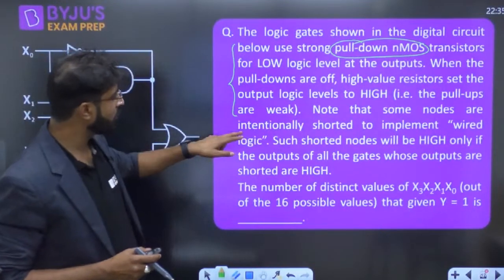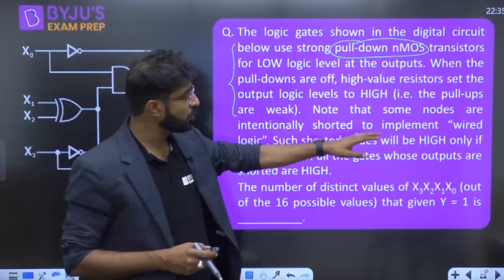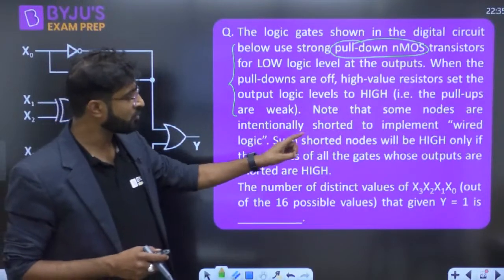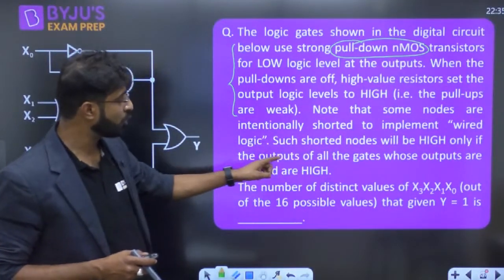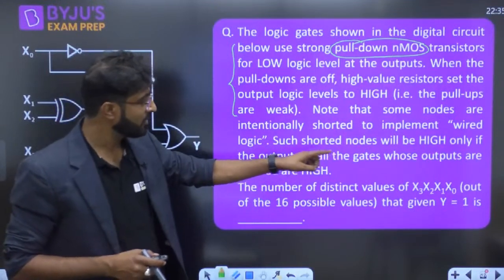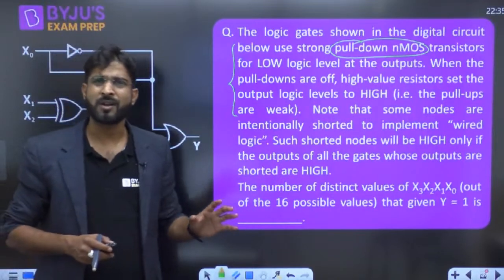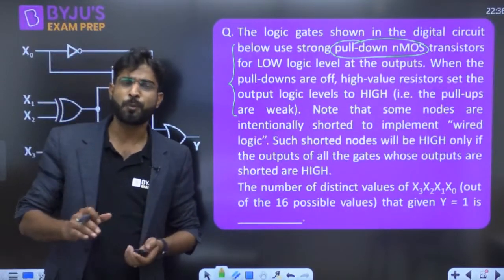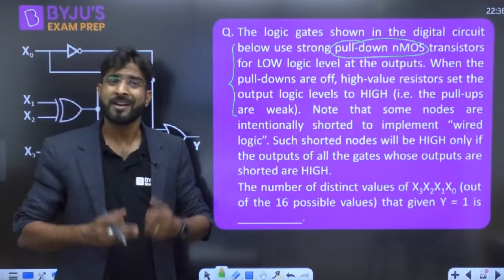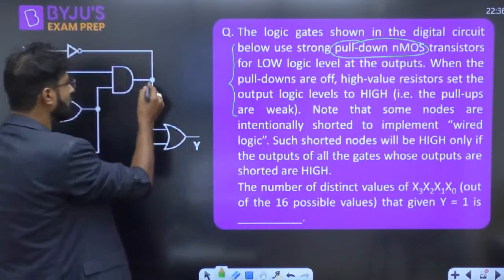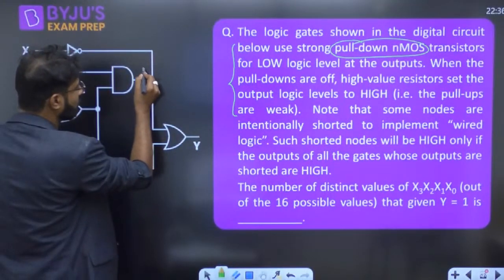One thing more. Note that some nodes are intentionally shorted to implement the wired logic. Such shorted nodes will be high only if the outputs of all the gates whose outputs are shorted are high. The meaning is this: if all the inputs are high, then only the output is going to be high. That is called AND logic. So this shorted terminal is just an AND logic.